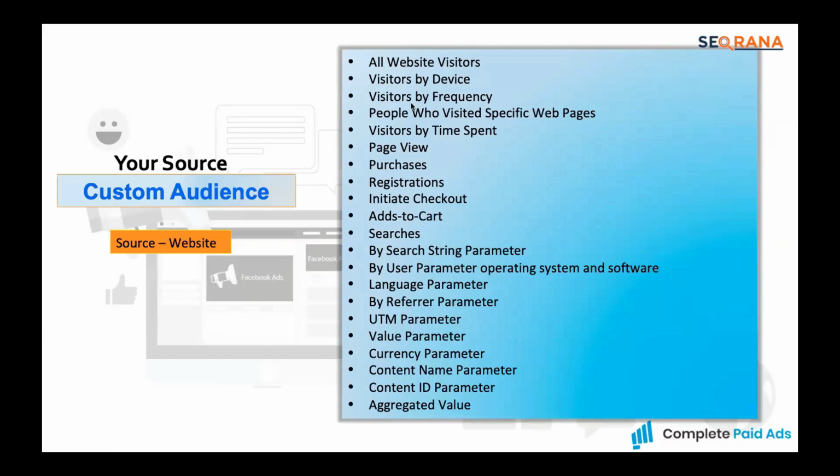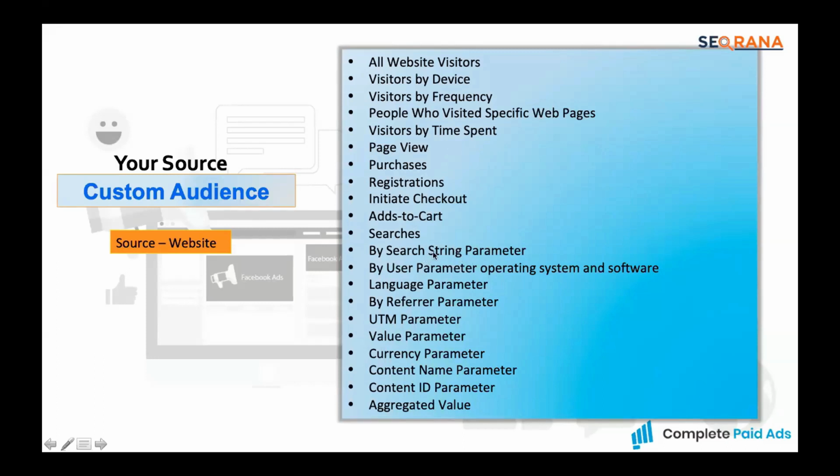So I'll just quickly show you how we can create this. I'll read it out, and you can also understand these are the kinds of audience. I'll show you how to create it very quickly. So, all website visitors by device. You have to understand one thing, whenever we are using visitor by device, we generally segregate by iOS and Android. Visitor by frequency, and then people who visited specific web pages, visitors by time spent, page view, purchases, registration, initiate checkout, add to cart, searches by search listing parameter.